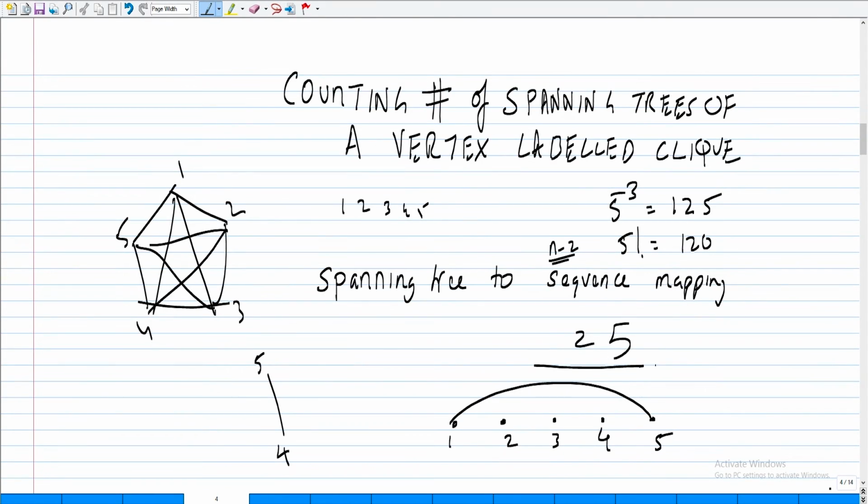So the least value in the set which is not in the sequence is a 1, and I make it adjacent to a 2. Okay, let's see, let me remove this.